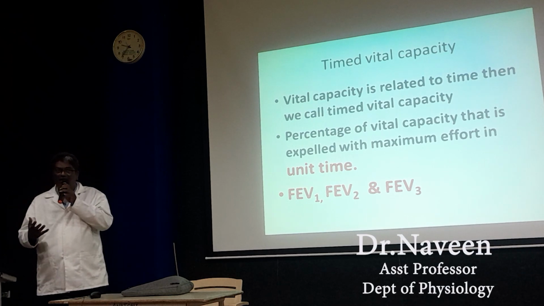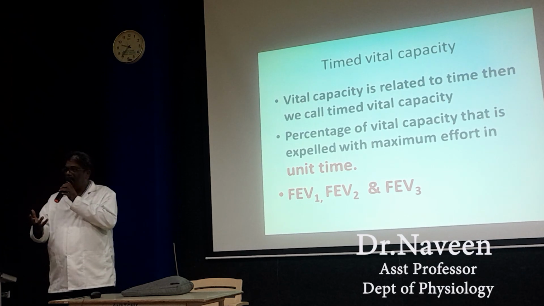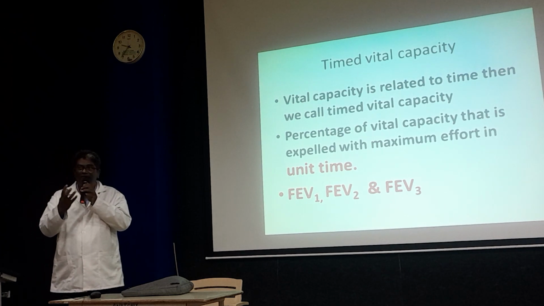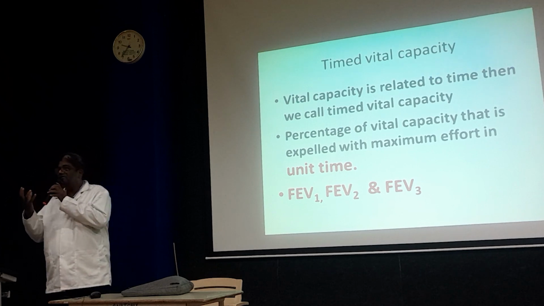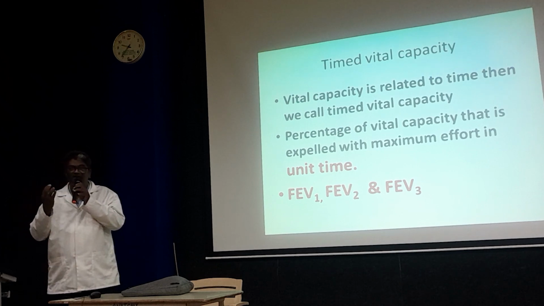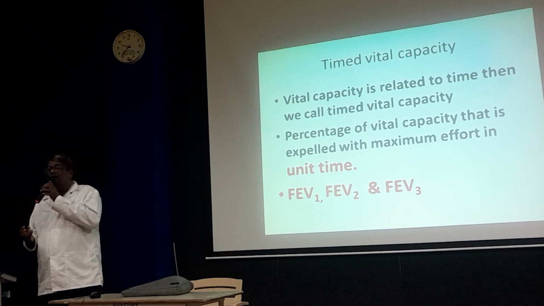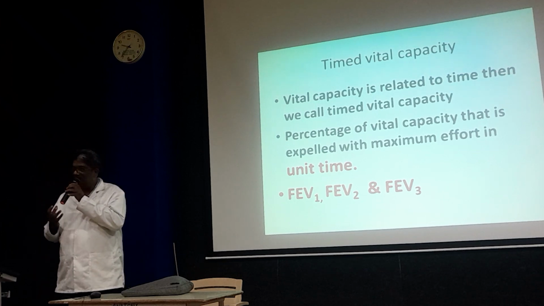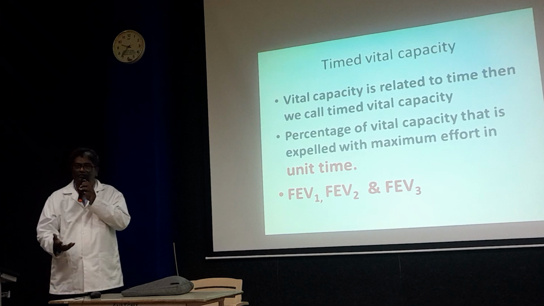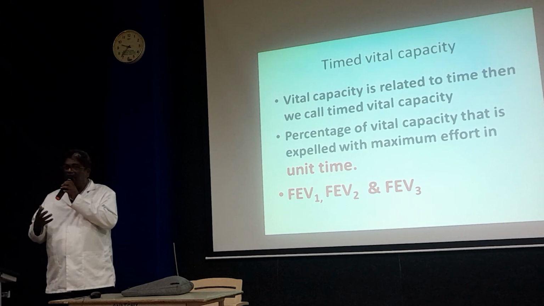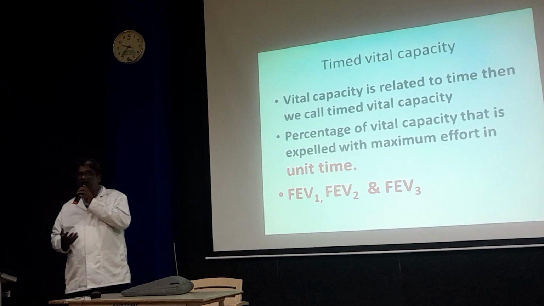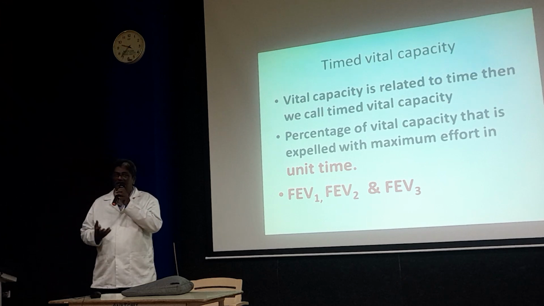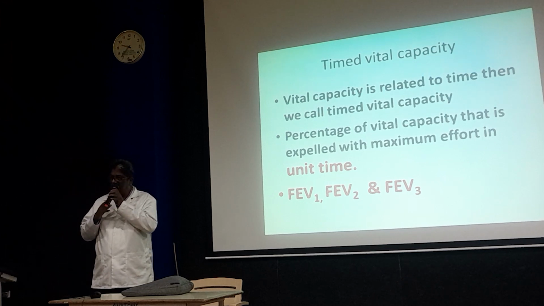When you expel, it is connected to the spirometer, and the amount of air is collected and measured within seconds. In the first second, 80% of air should be expelled out, in the second second 90%, and in the third second 100% should be expelled out.